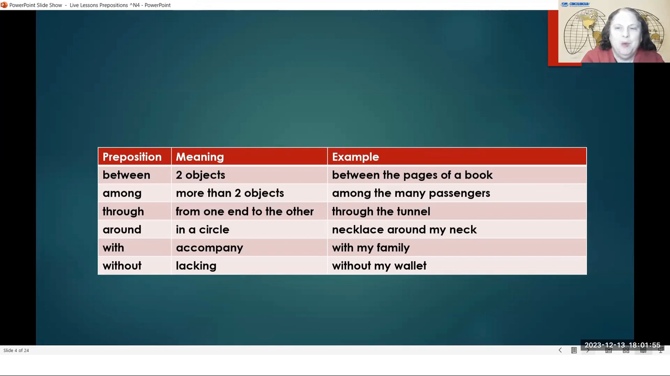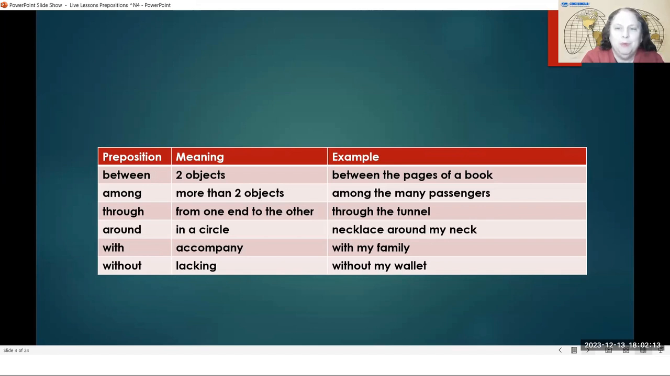Among is when we have more than two objects. Among and between are close to one another, but between, there are two objects and something is in the middle. Among, there are many objects and something is in the middle.